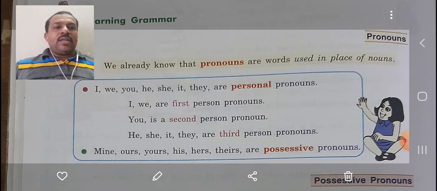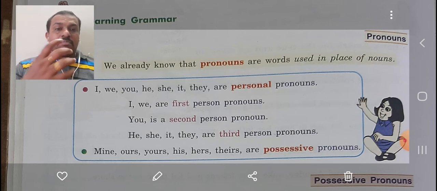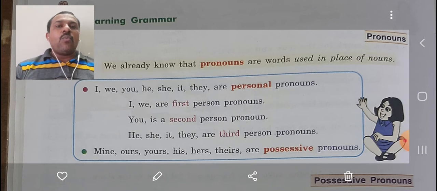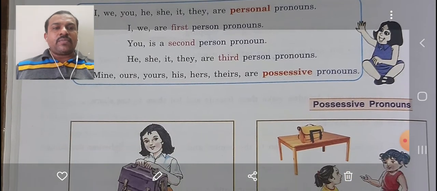Now we have another pronoun which we call possessive pronouns. What do you mean by possessive? Possessive means mine, that is property. It belongs to me, belonging to someone. Belonging to someone is called possessive pronoun. Now what are those? They are mine, ours, yours, his, hers, theirs. All these are possessive pronouns.